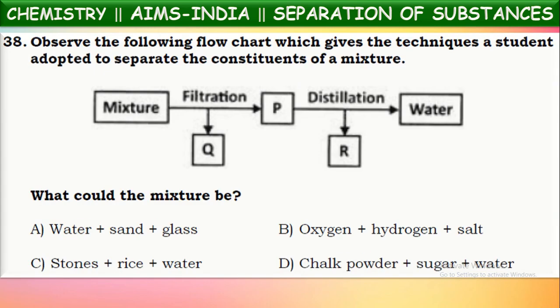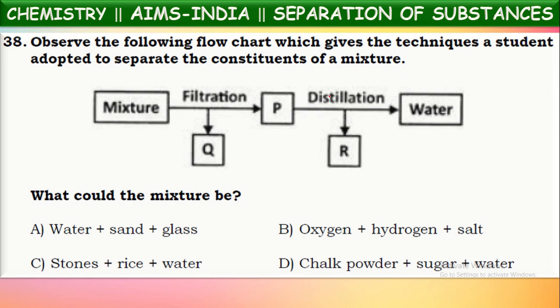Observe the following flow chart, which gives the techniques a student adopted to separate the constituents of a mixture. What could be the mixture they are asking? So what happened? A student has taken a mixture. If you observe the options, you can say simply the mixture contains three components. So he tried to separate it with different techniques shown here. Now, based upon these instructions given in the diagram, we have to identify what those components in the mixture are.